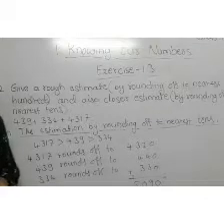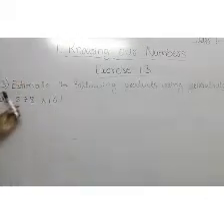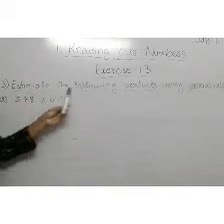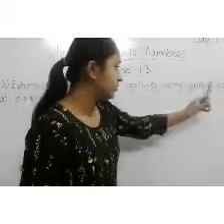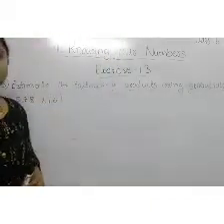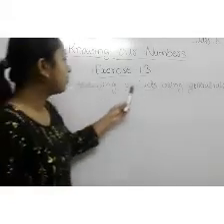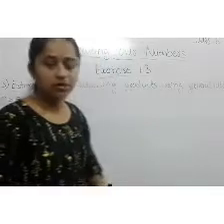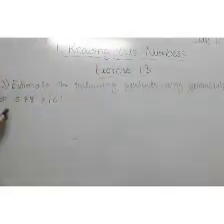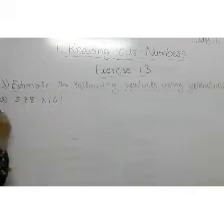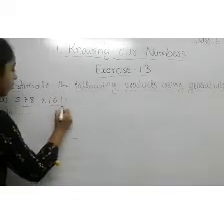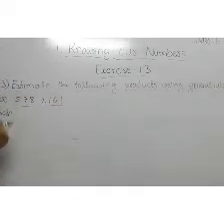Okay friends, let's now try the third bit. Estimate the following products using the general rule. Let's see, our question is 578 into 161. First we have to round off these numbers.